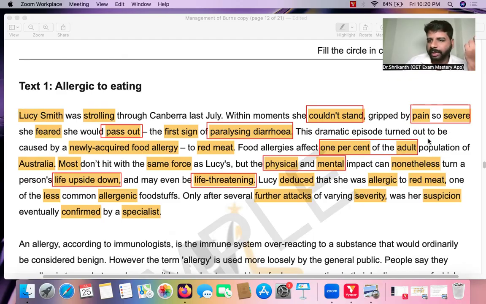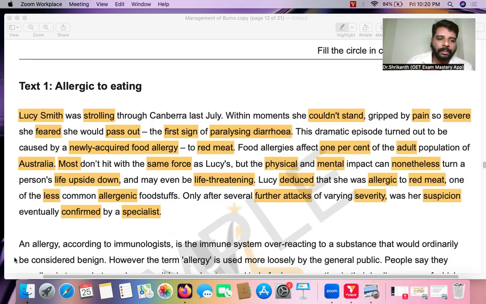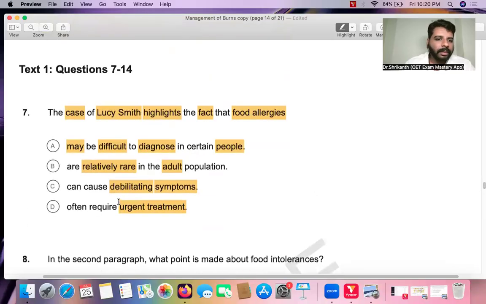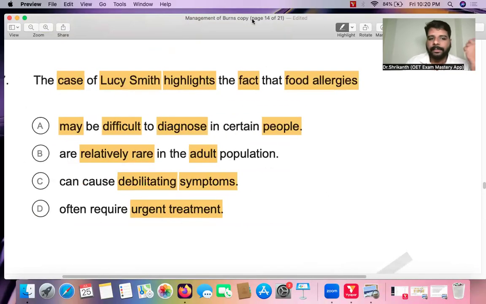Even though that is mentioned, that is not the information he wants to tell us by using the example of Lucy Smith. Now, like this, you need to be able to think. So what will be the more likely answer over here? The answer option that you should be choosing will be answer option C. So C will be the right answer. Or you can put a question mark, since we have not yet gone to answer option D.